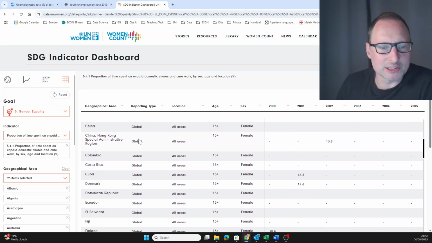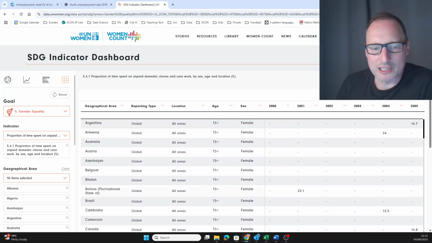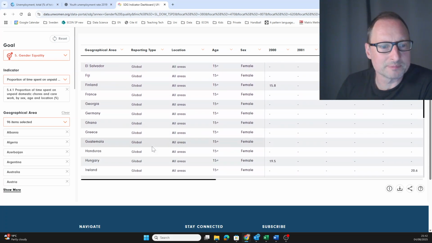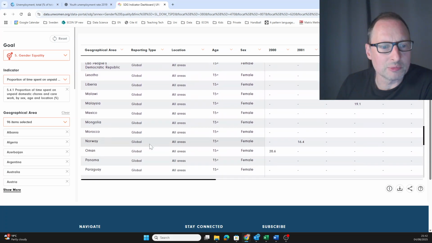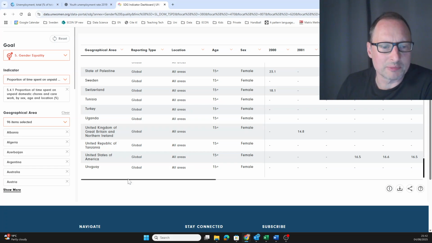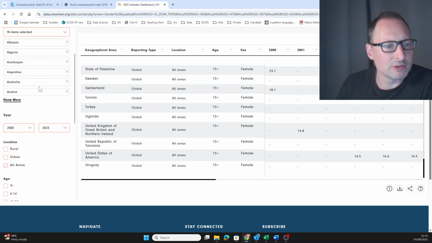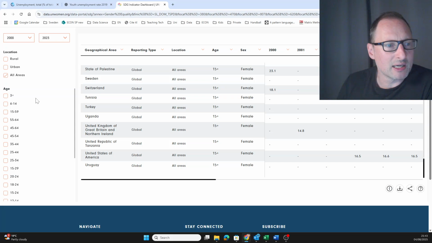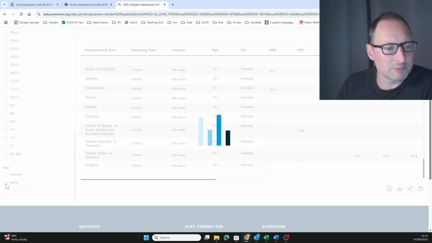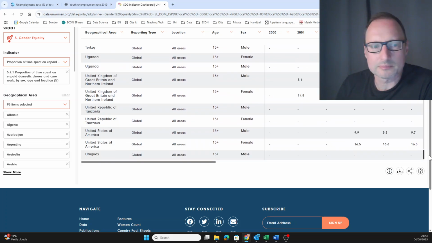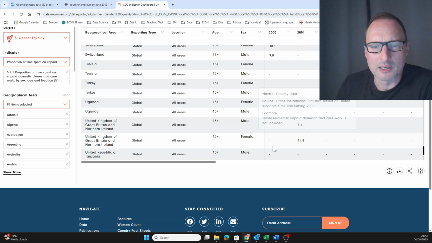Now you can see, again, the same sort of structure, different countries in rows, different years across columns. So let's just see where we can find Sweden and Great Britain. Let's start with Great Britain, United Kingdom. Oh, you can see here we only have female data, so we need male data as well. Often on the left-hand side, you can make choices. And here, for instance, we also want male data. Give us the male data too. So let's find the UK again. UK here. Male and female data.